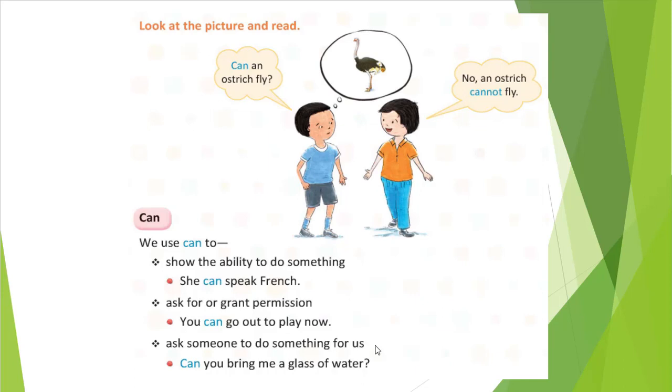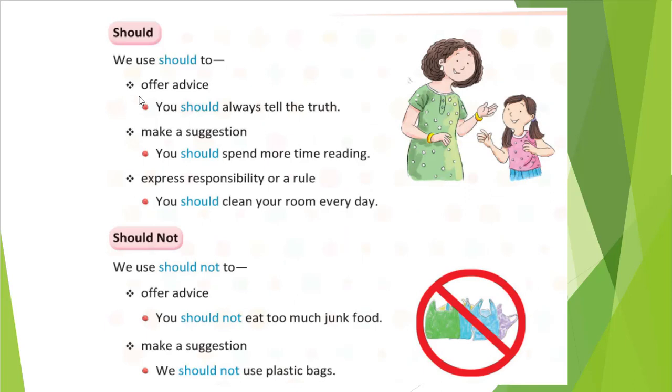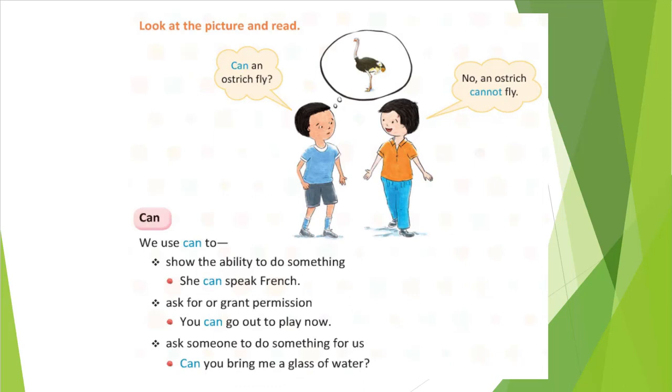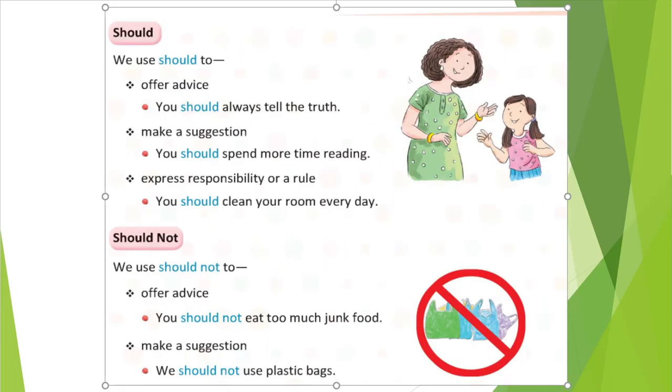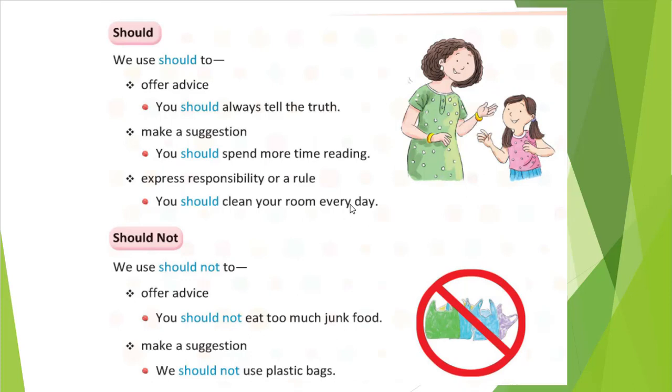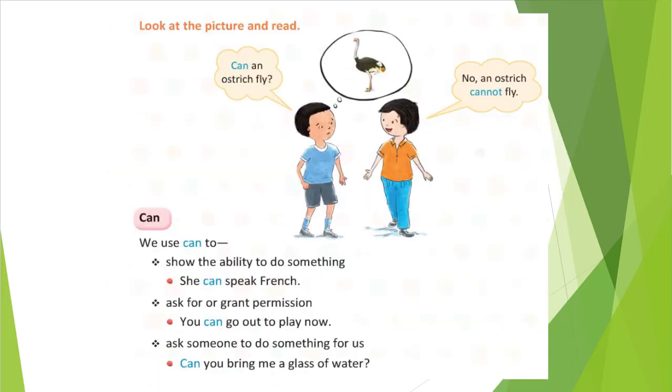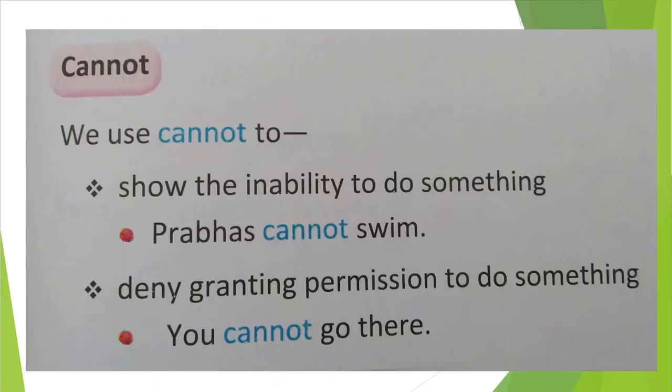So when we use cannot and should not, you might also have a question. We have seen can, and cannot also, when we are giving a negative reply, that time we will use cannot. When we are using should, you might also have a question, right? Okay, so let's see. Here we might forget about cannot, so first we will see that one. We use cannot to show the inability to do something.